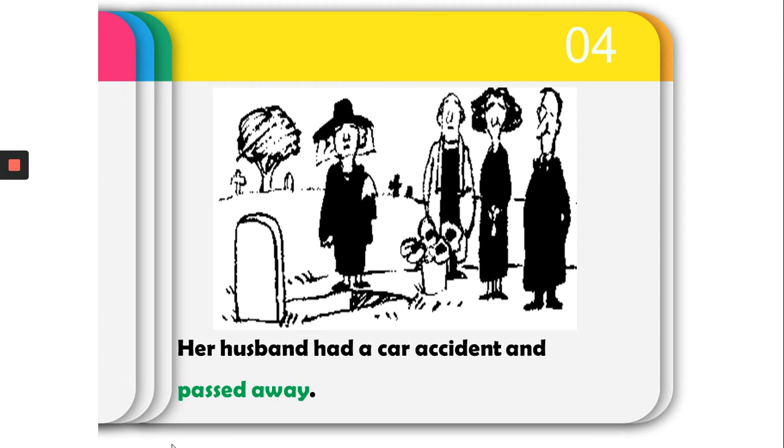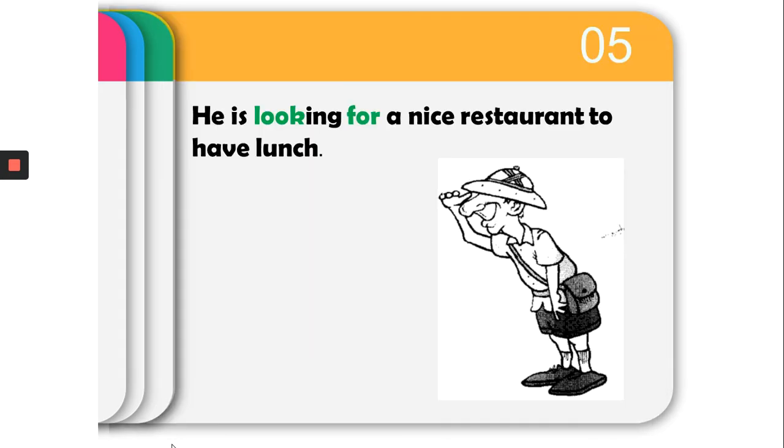Okay, so her husband had a car accident and passed away. So the meaning of the phrasal verb implies that he died. Please, if you are given a phrasal verb in isolation, for example, pass away, without a context, it's sometimes difficult to detect its meaning. But when it is put in a context, it becomes easy to know.